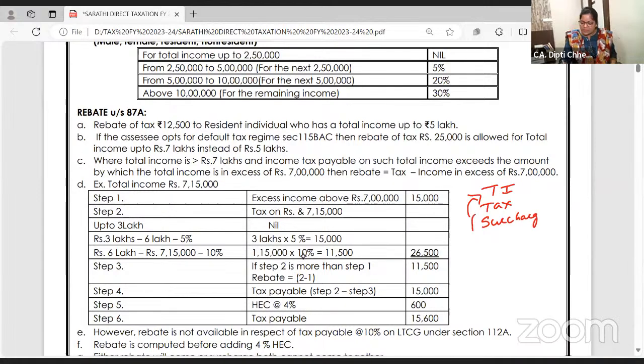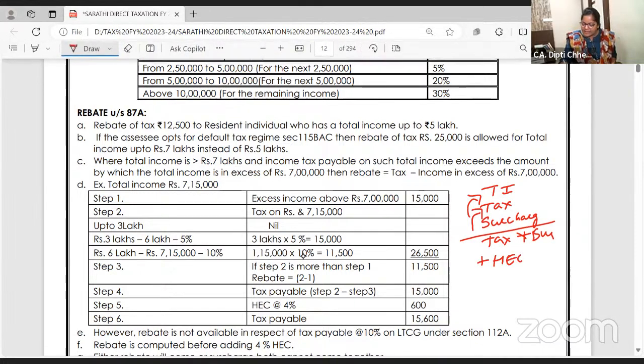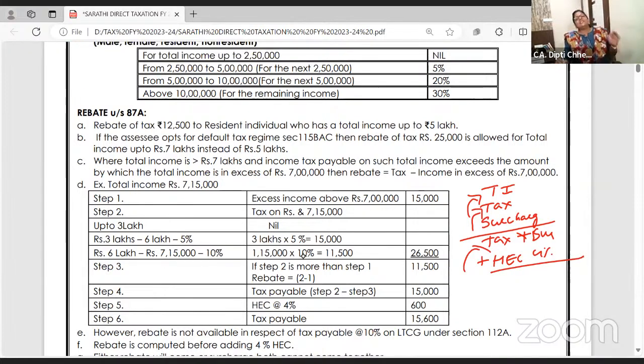Surcharge is always calculated on tax. Surcharge is a luxury. You are earning above 50 lakhs, you are earning too good, can you pay a little extra tax? Yes. So surcharge is additional tax, which you calculate on tax. And on tax plus surcharge, you have to pay health and education cess 4%. This 4% tax that government is collecting in the form of cess goes for the 100% literacy mission, Sukanya, girl education and midday meals and education related projects in India.